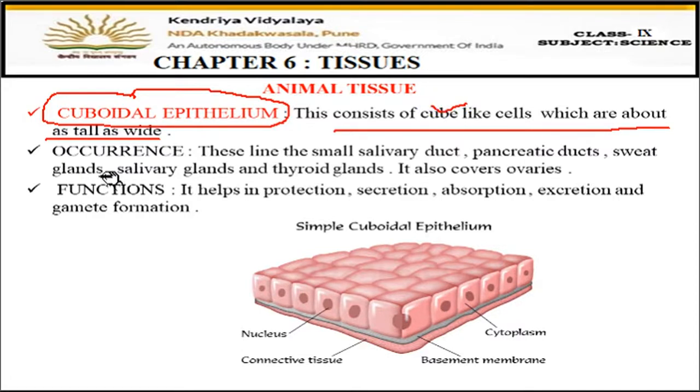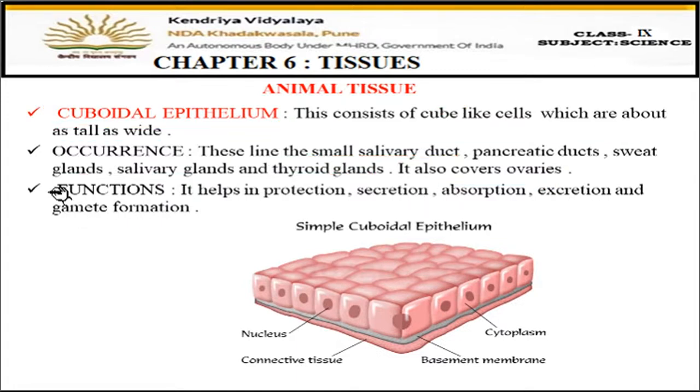Now occurrence, where they are present: these line the small salivary duct. They are present in the salivary duct, in the pancreas, then sweat glands, salivary glands, thyroid glands, meaning all the glands, ovaries also being a gland. Glands are special cells which secrete something. So all the ducts, the salivary duct, pancreatic duct, sweat glands, salivary glands, they all have their lining made up of cuboidal epithelium. So what is the function now?